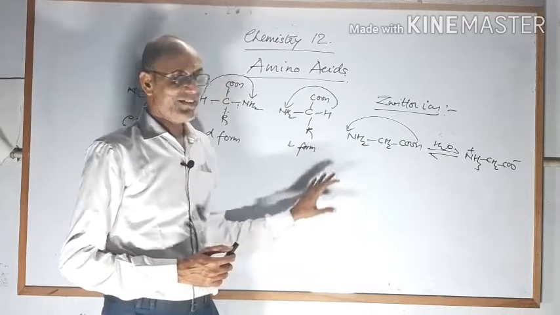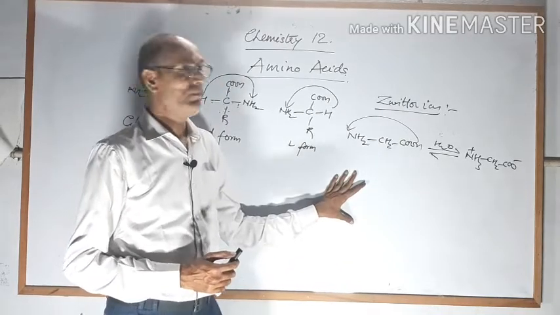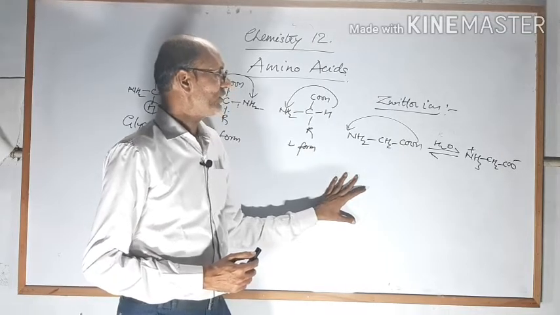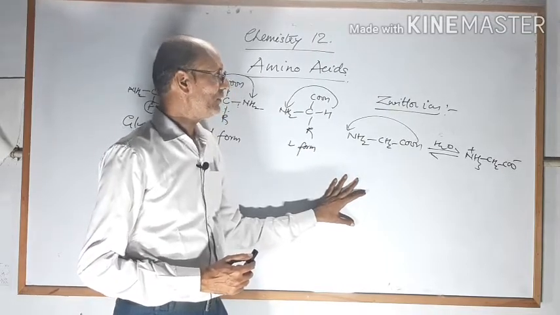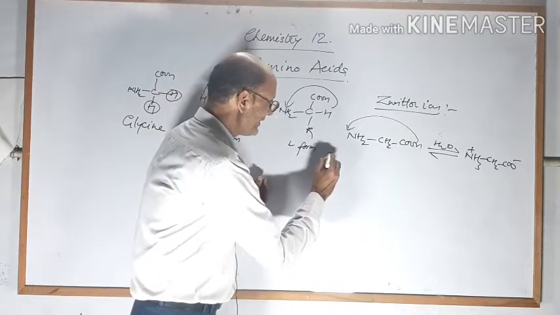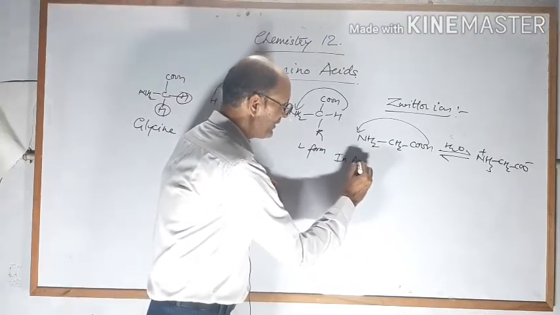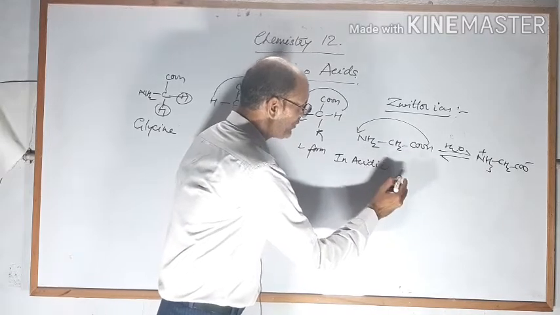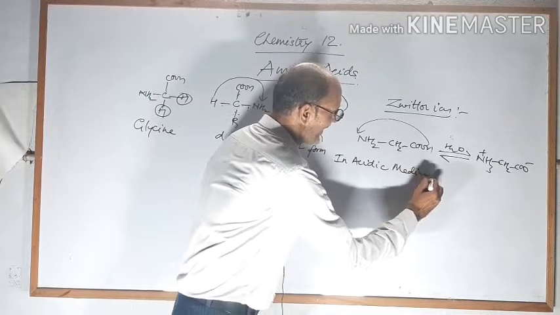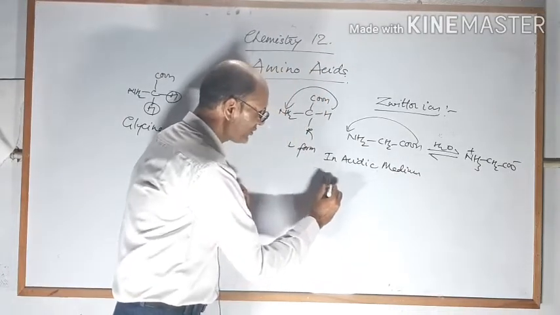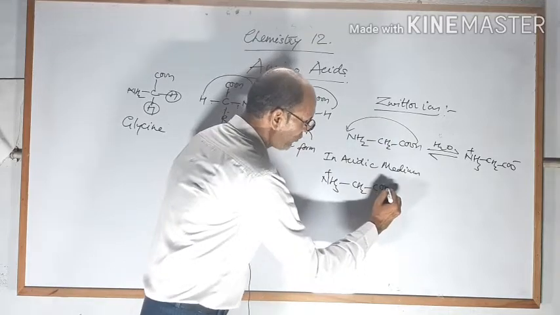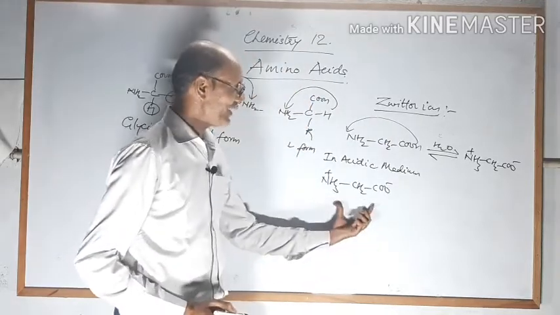A zwitterion, when dissolved in acid, forms a salt like a basic ion, and if dissolved in basic medium it forms an acidic ion. See, in acidic medium, that means when we dissolve the zwitterion in acidic medium or add any acid, NH3 positive, single bond, CH2, single bond, COO negative, this is the zwitterion.